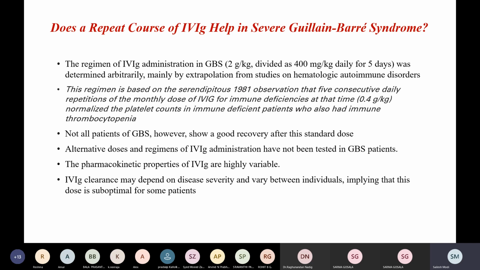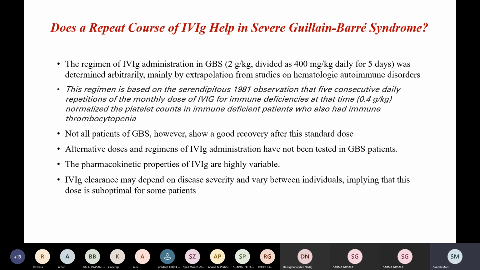Why this debate of a repeat course of IVIG? Actually, the regimen for IVIG administration in GBS patients was determined arbitrarily, mainly by extrapolation from studies on hematological autoimmune disorders.